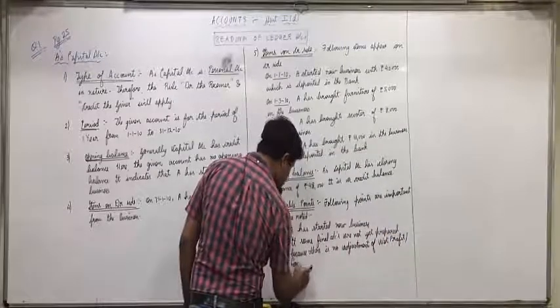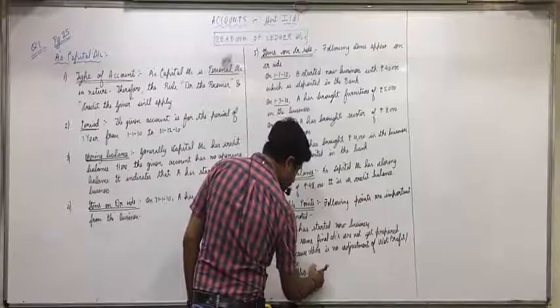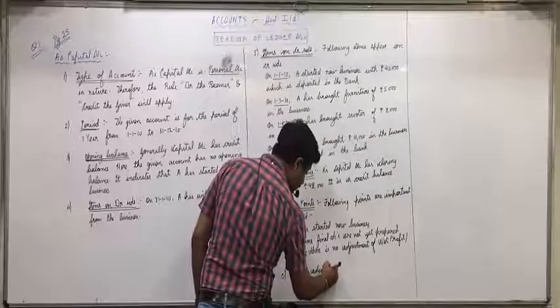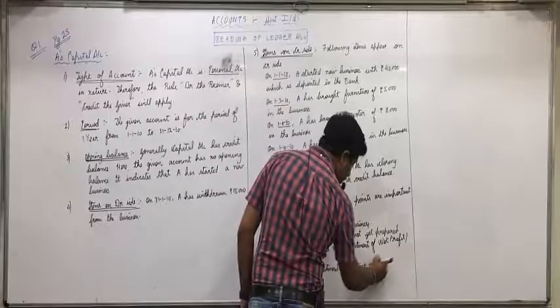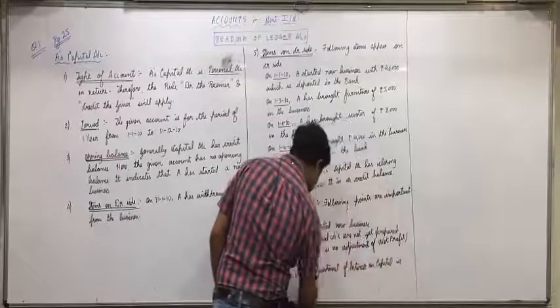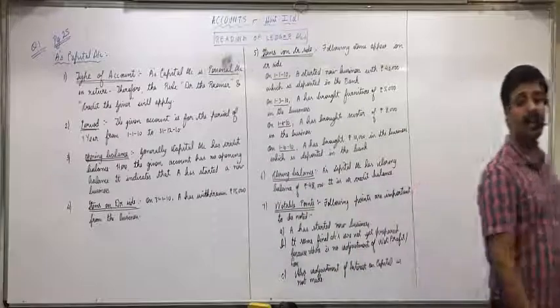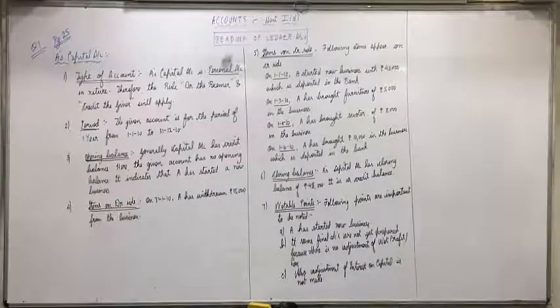And C, also adjustment of interest on capital is not made. Is everyone clear with this? I repeat, it seems final accounts are not yet prepared because there is no adjustment of net profit or loss. Also, adjustment of interest on capital is not made. Any confusions in this? All are clear up till here?